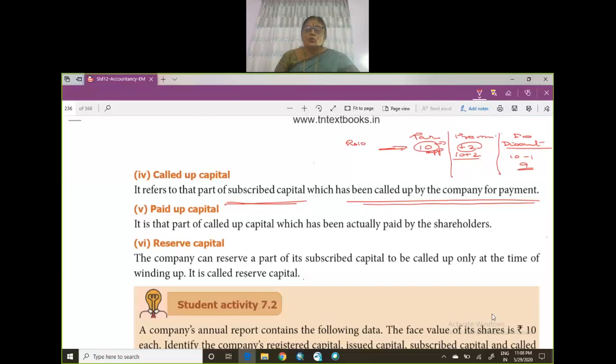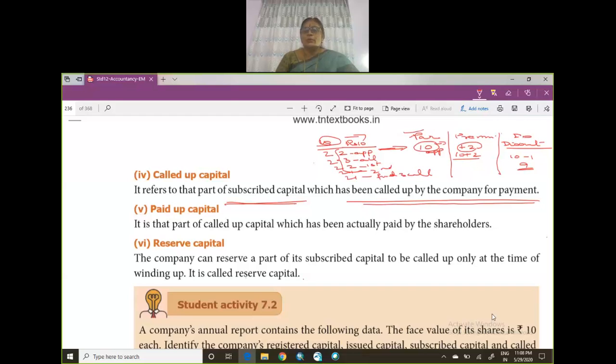How? 2 rupees on application. Okay. 3 rupees on allotment. 2 rupees on first call. 1 rupee on second call. Okay. Then another 1 rupee on final or third call. Only 3 calls you can make. Right. So it can be otherwise also. It can be 2 rupees, 2 rupees, 2 rupees, 2 rupees, 2 rupees. Totally 10 rupees. So we said the value of the share is 10 rupees.